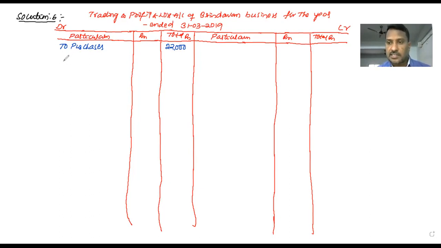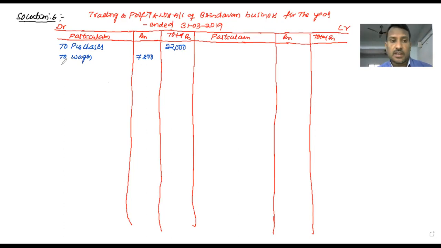After the purchases, direct expenses like wages, carriage on purchases. Yes, wages is there. To wages, the amount is 7,800. We already put a mark on the wages. The mark indicates the content which has some adjustment. What is the adjustment?